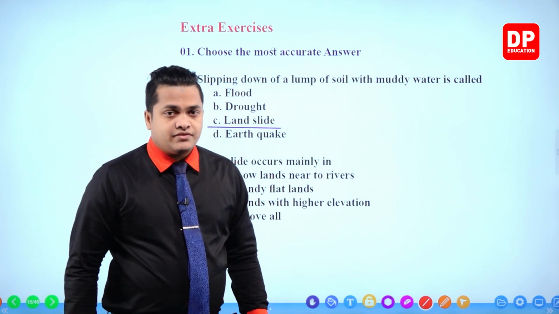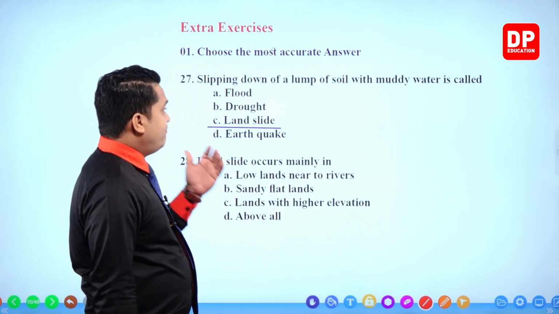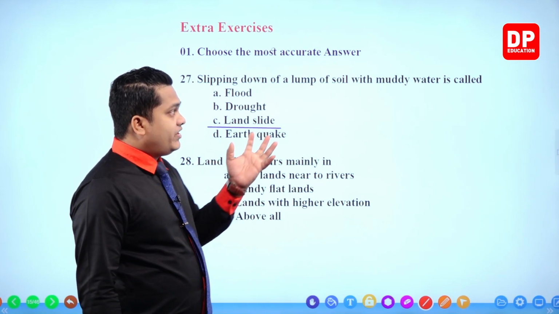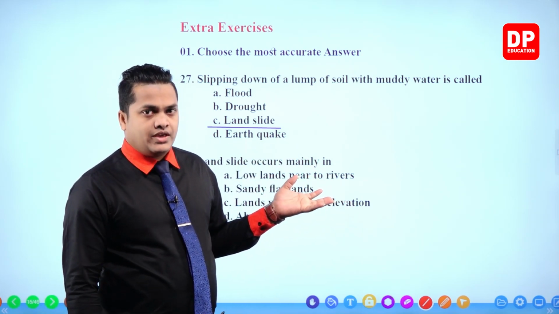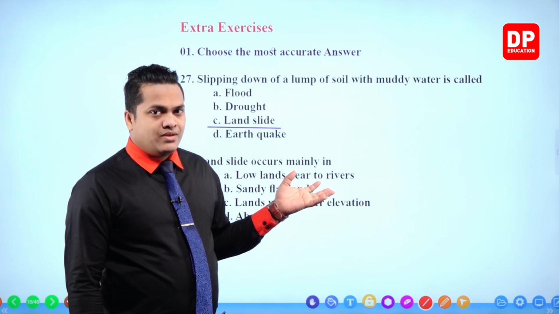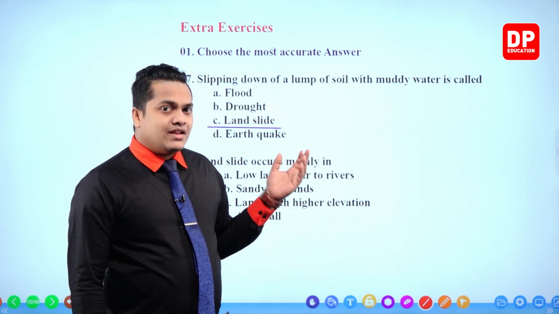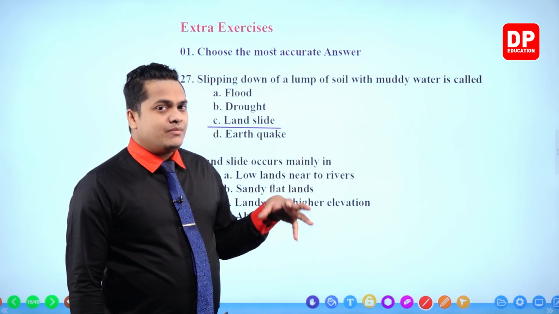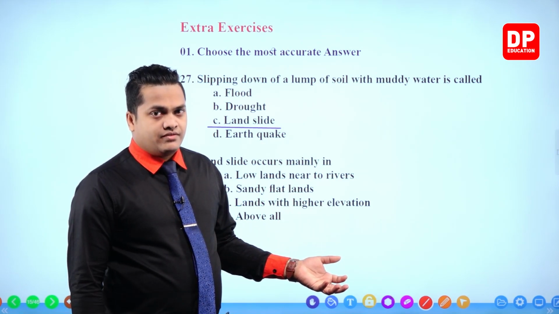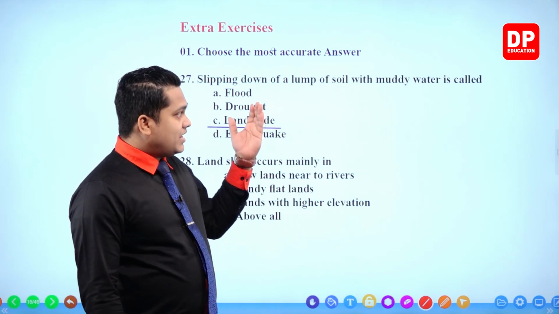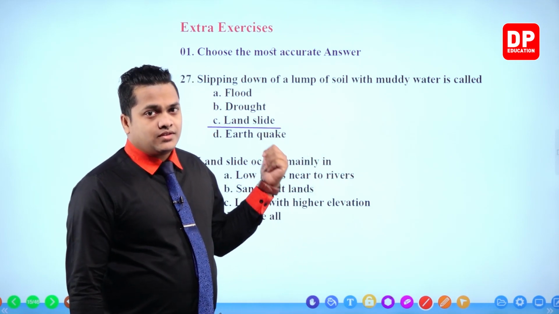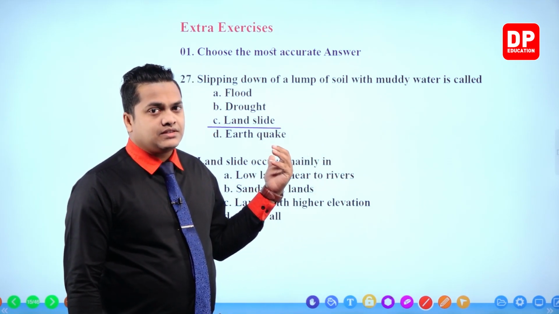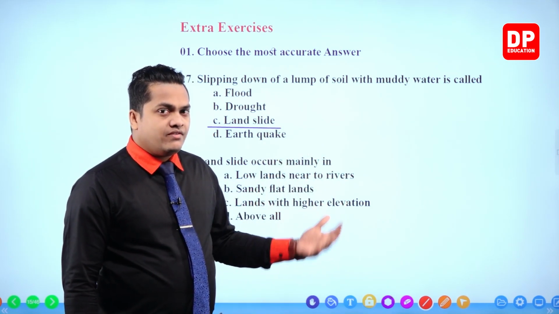This is the definition for a landslide. A lump of soil coming down with muddy water. This is what we mean by a landslide. The landslide is going to mainly occur because of rainwater, heavy rain. So with the muddy water and with the water, that particular soil will come down.